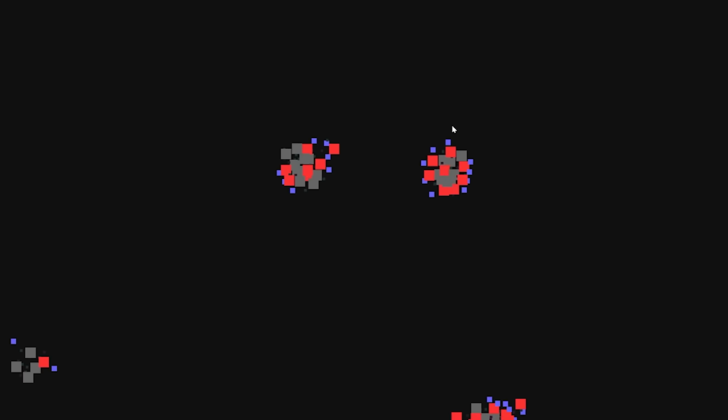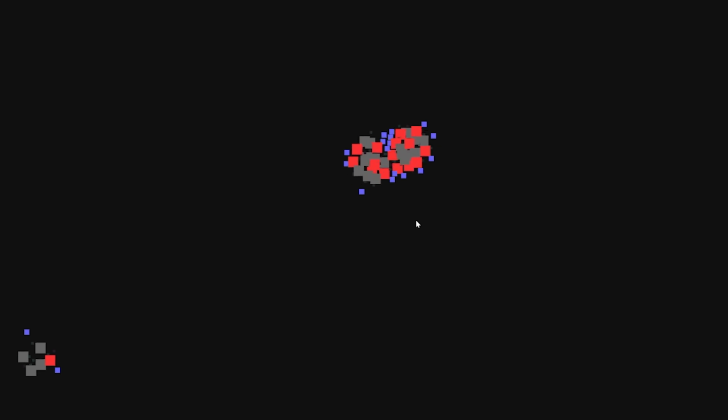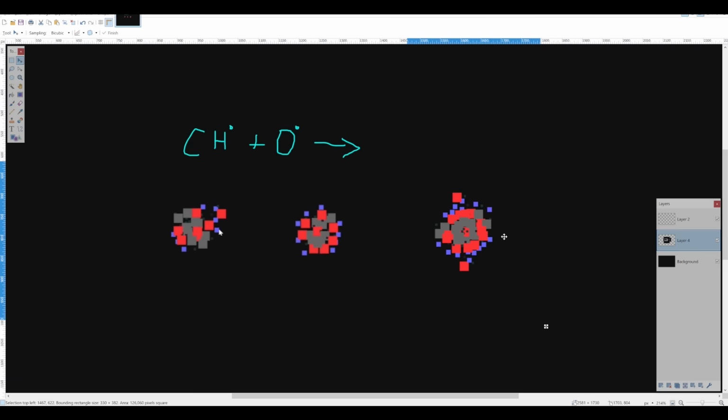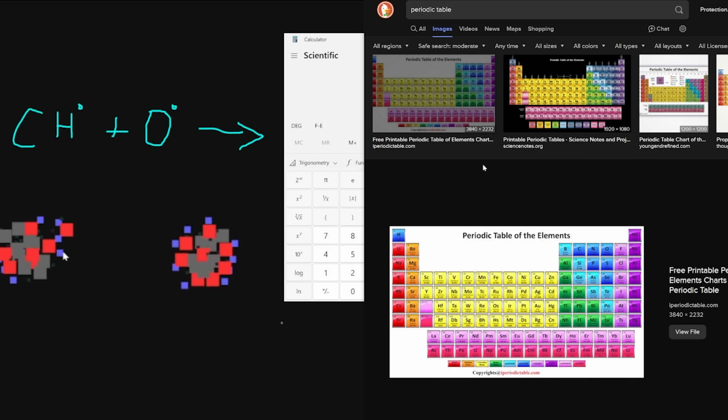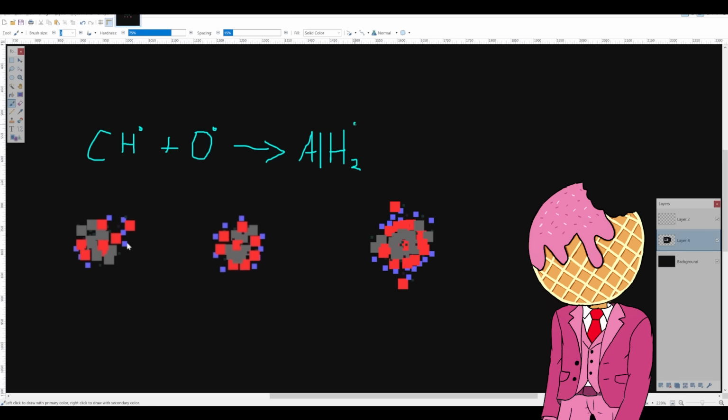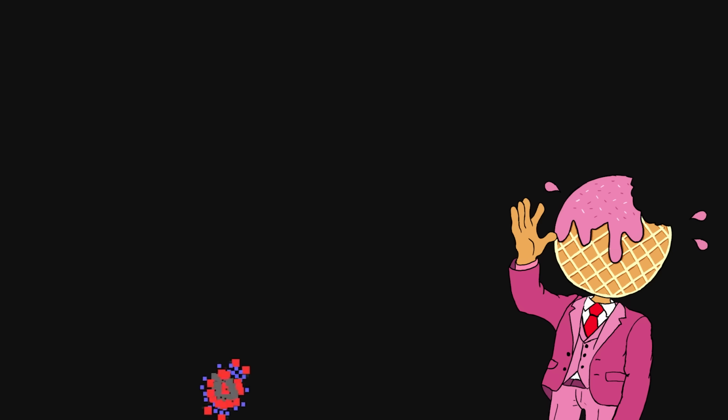Okay, so we have this atom, and it's gonna collide with this one. Oh, whoa. Okay, so we have this here, and it's creating this, which is, what is that, aluminum? So it's aluminum, hydrogen. I don't think that's how physics works. Okay, that's an interesting structure. It's got like 4 hydrogen atoms.